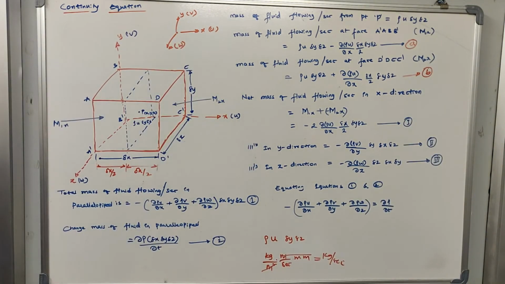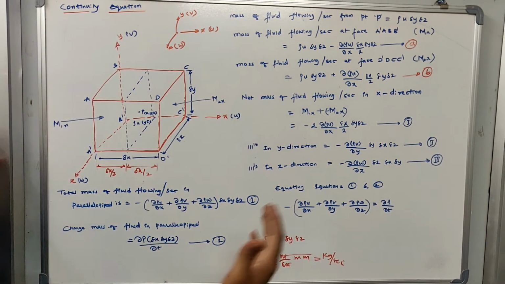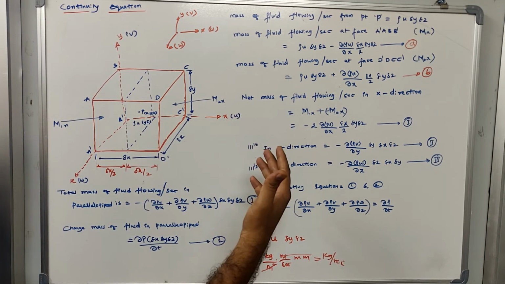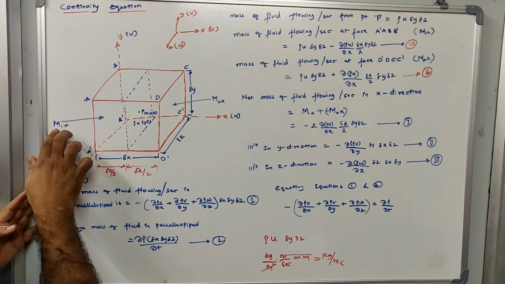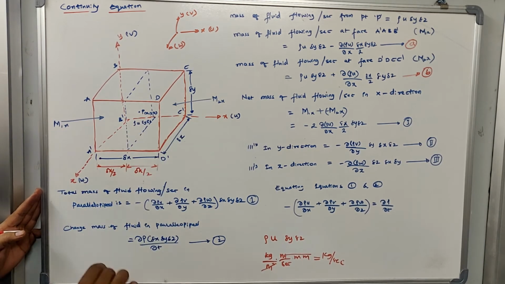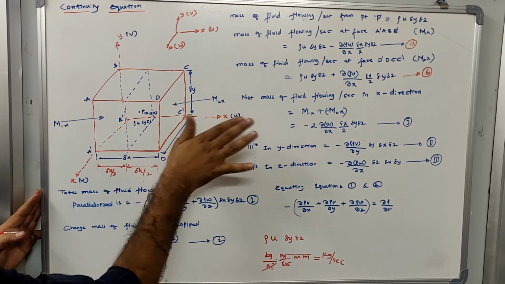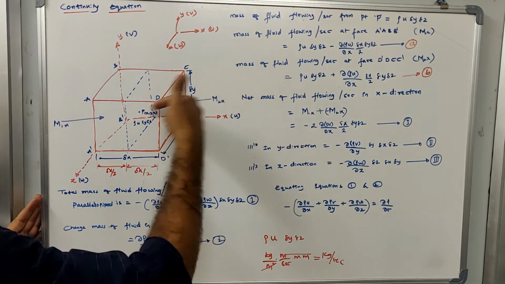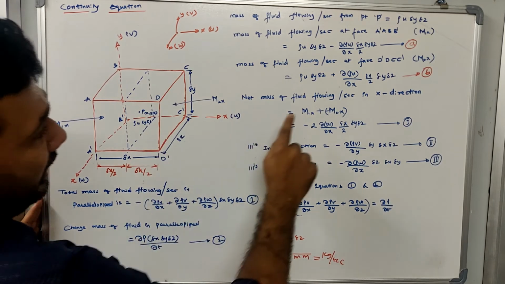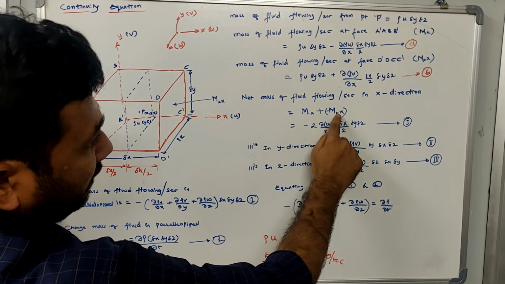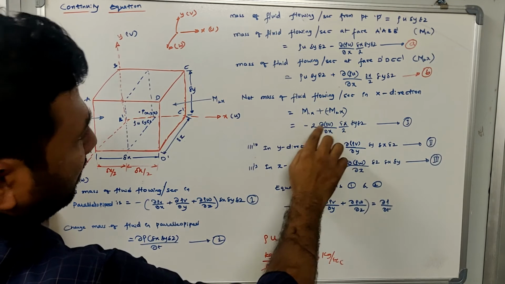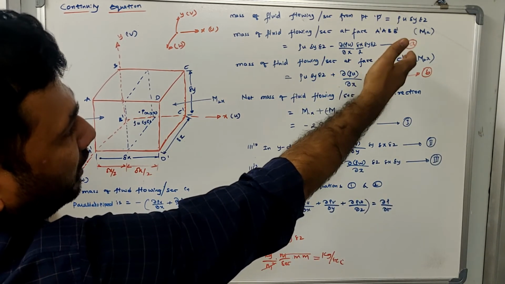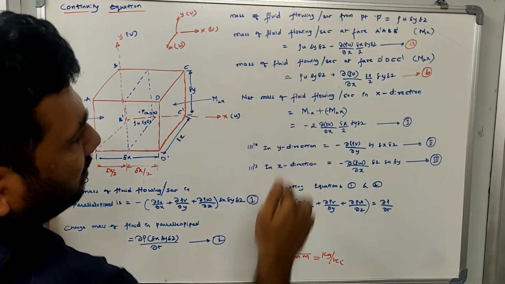Now, if I have to calculate how much is the net mass of fluid that is flowing per second in the x direction, I can do the summation of m1x and m2x. But m1x is in the direction of x, while m2x is opposite to the direction of x. So I'll write m1x plus of minus of m2x, which means m1x minus m2x. So we need to substitute these two equations over here. We already know what m1x and m2x are, so let me substitute these two equations back into this.